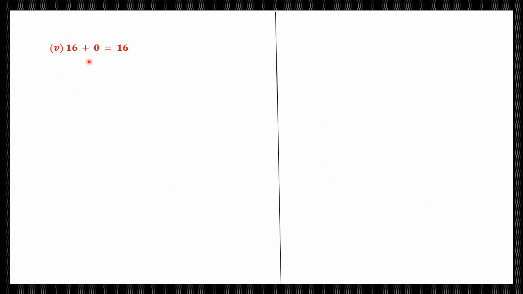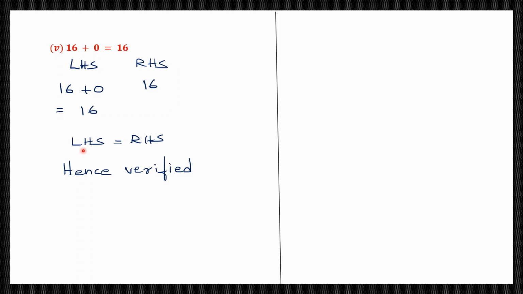Question 5. 16 plus 0 is 16. Okay, let's see if that is true. Okay, we're going to verify. So the left hand side and we have the right hand side. Left hand side is 16 plus 0. 16 plus 0 is 16. Now the right hand side we have 16. So as you can see, left hand side is 16. Right hand side is also 16. So left hand side is equal to the right hand side, hence verified. So we have found out that the left hand side is equal to the right hand side, and we have verified this.